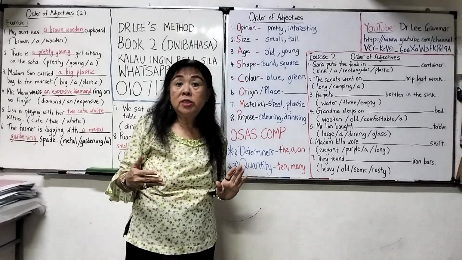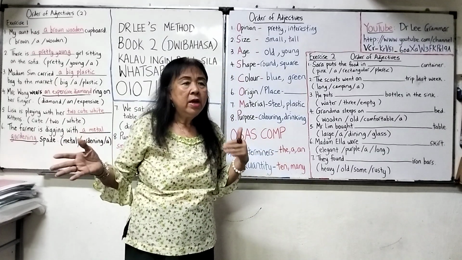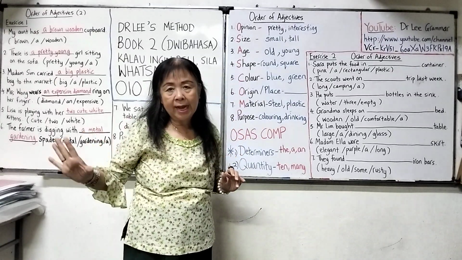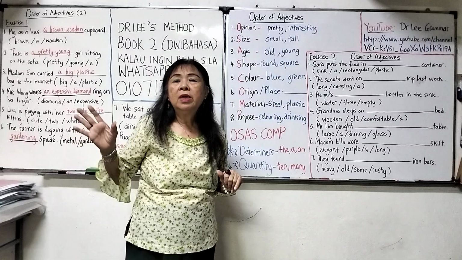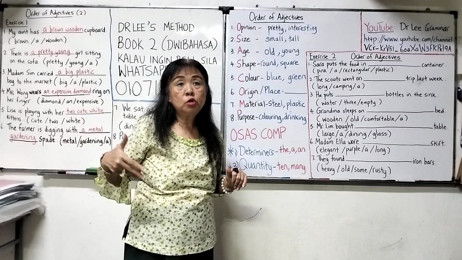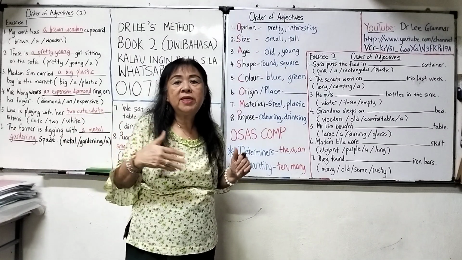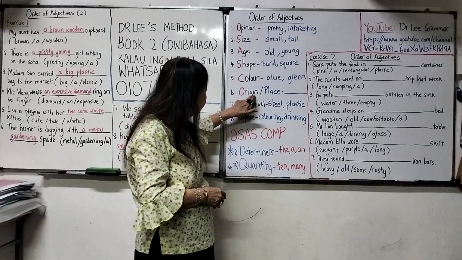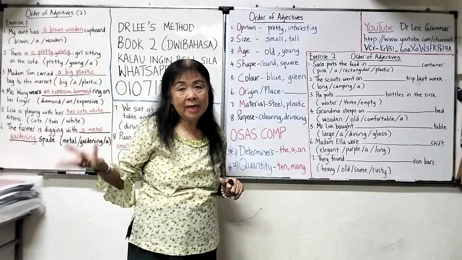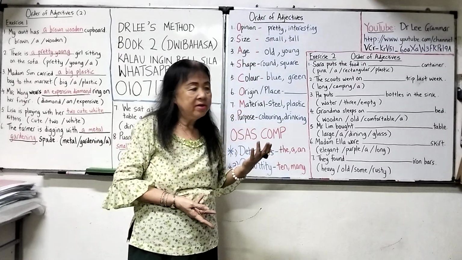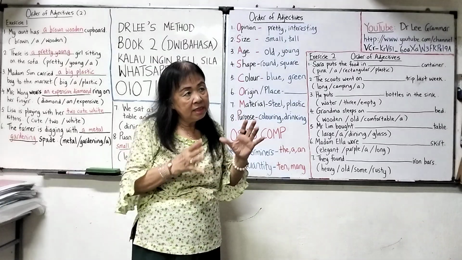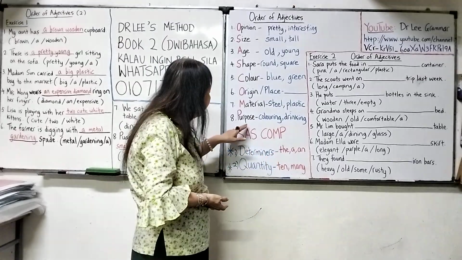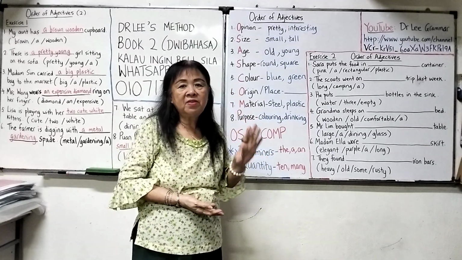After that, you mention the shape, whether it is rectangular, triangle, oval, round. After the shape, you mention the color. After the color, if you want an extra adjective, you can tell us where this place or this person originates. So talk about the country here, or the place, the town. Normally it's a country. After that is the material, what this thing is made of. It could be steel, iron, wooden, plastic, glass. And the last one will be the purpose. What is the purpose of this thing?